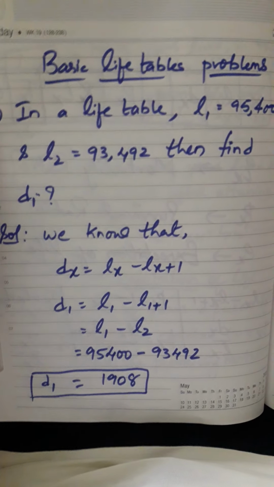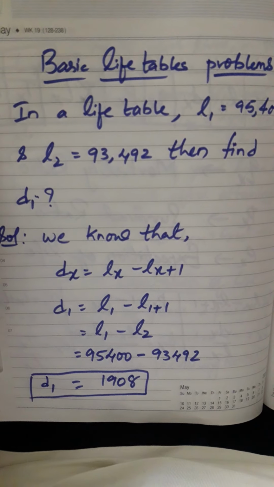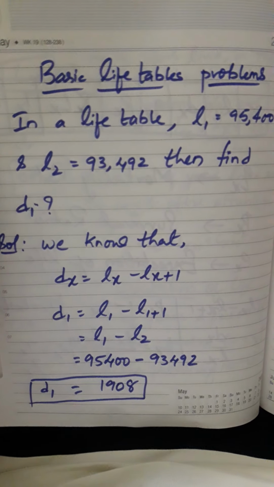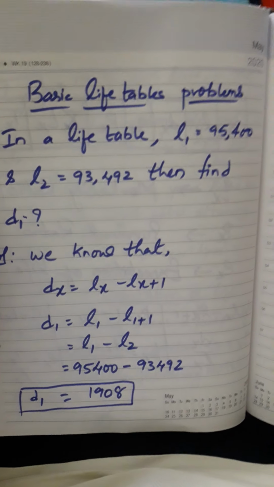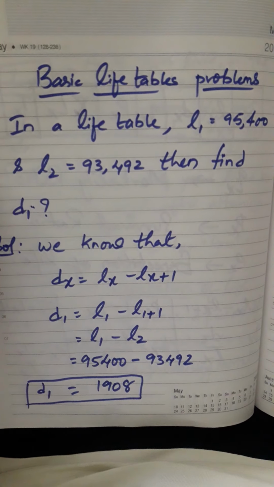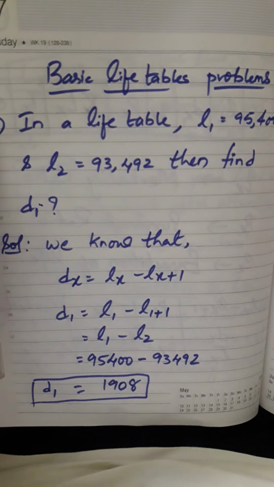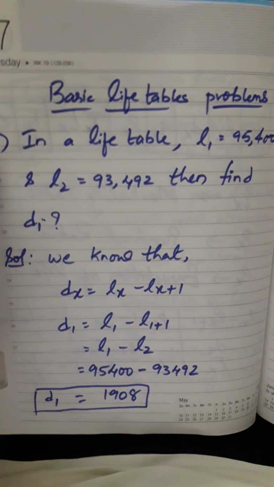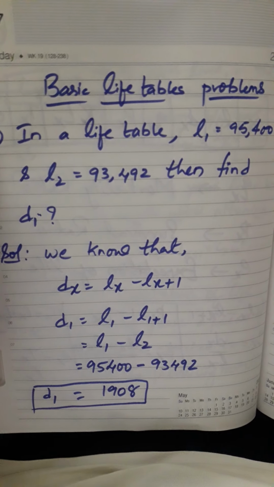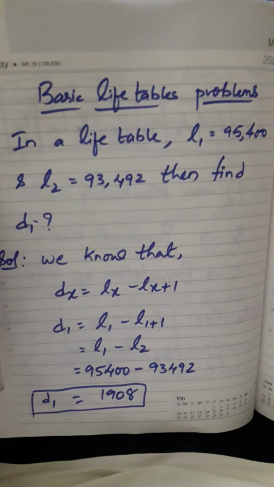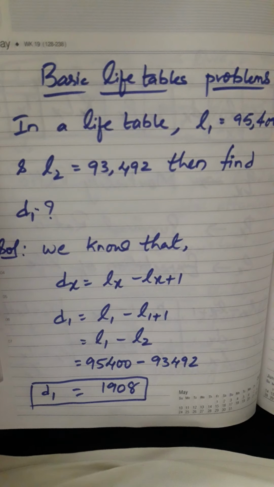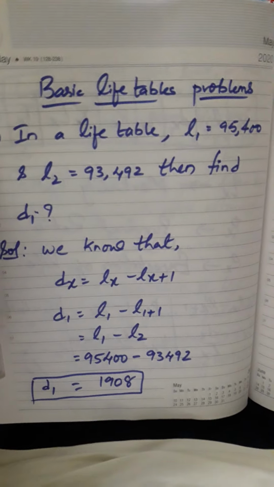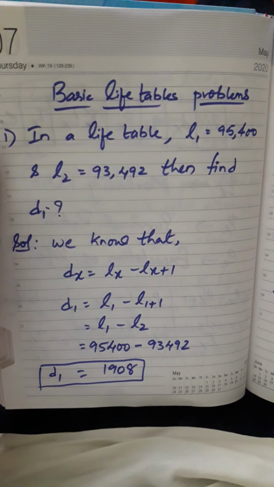How much is it reduced? 1908 people reduced. That means those 1908 died before reaching age 2. From 95,400 to 93,492, there are 1908 persons who died at age 1 only. So this way the problem has to be calculated.